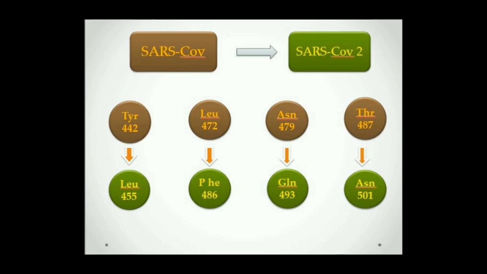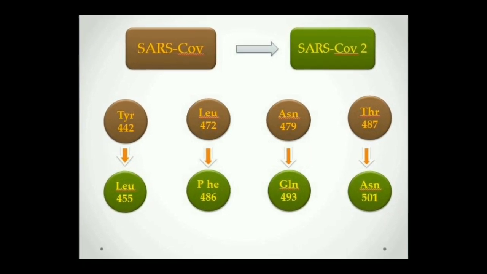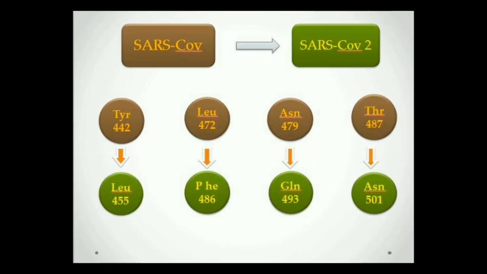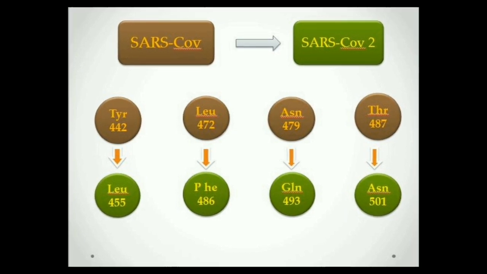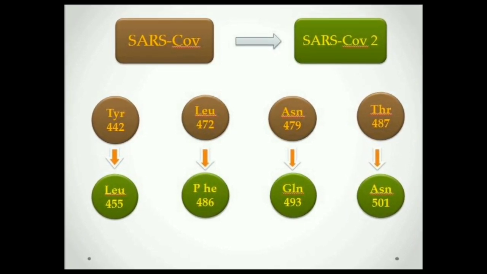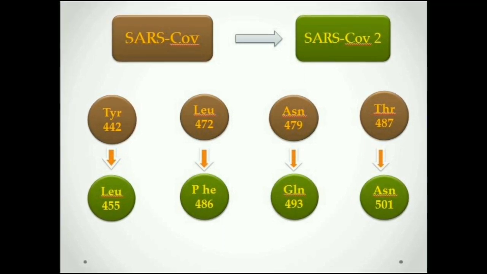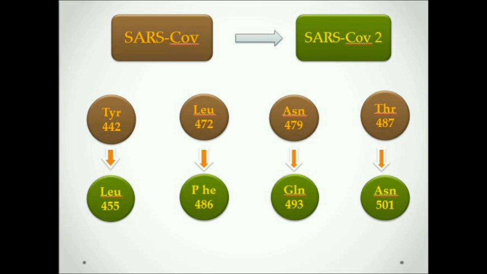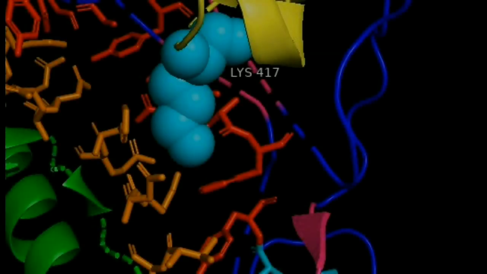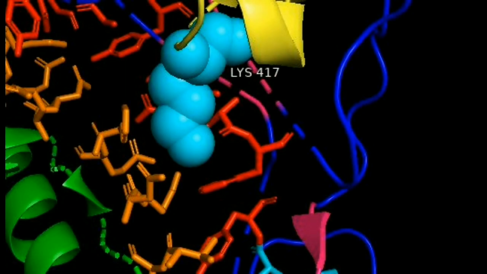One such example is that in SARS coronavirus 2, tyrosine 442 was replaced by leucine 455. Then there is another residue difference, that is, lysine 470 is only present in SARS coronavirus 2, not in SARS coronavirus. This lysine 470 contributes to the positively charged part on the SARS coronavirus 2 receptor binding domain. So these residue differences may contribute to the difference in binding affinity of SARS coronavirus 2.